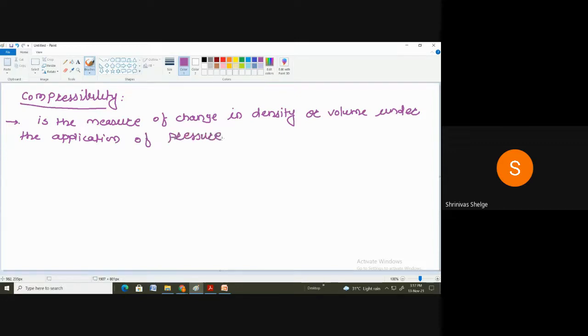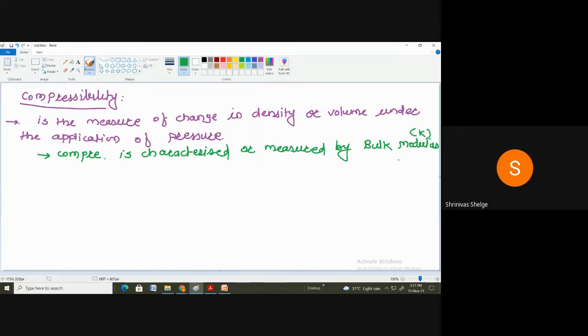Correct. And the most important thing that you need to remember is what? This compressibility is characterized or measured by bulk modulus K. So I will write down here K. To measure the compressibility, first we have to measure what?